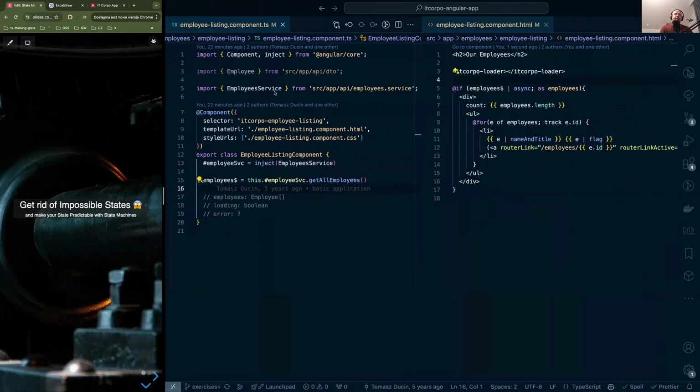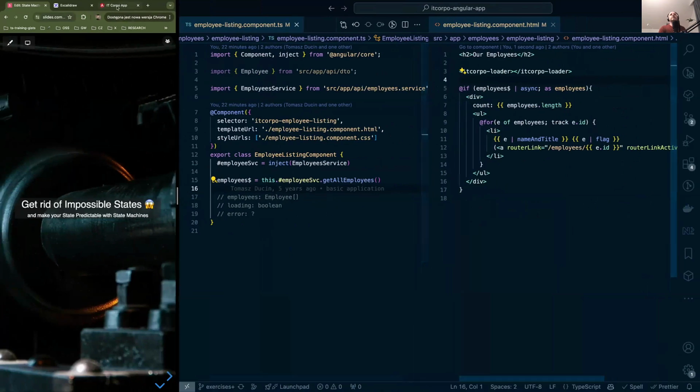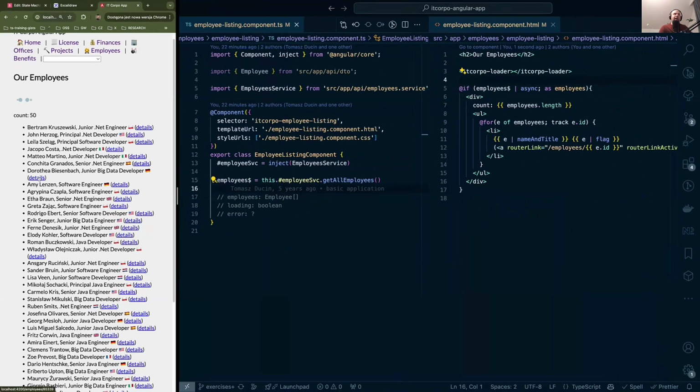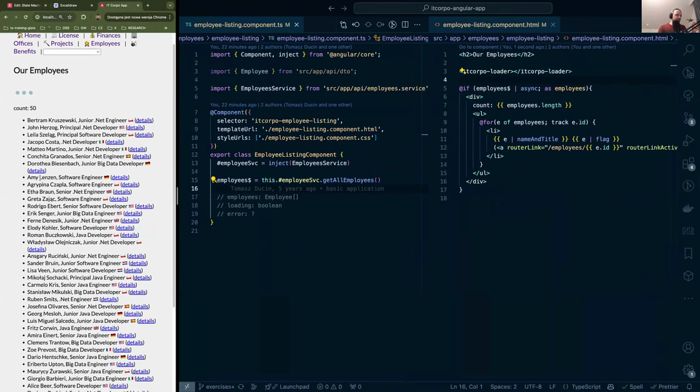So here I've got a very simple, very small application in which I've got a listing on a certain page. Here we've got just some tabs. So I'm heading to the employees tab. Let's imagine that we have some human resources application with some CRUD operations: create, read, update, delete.